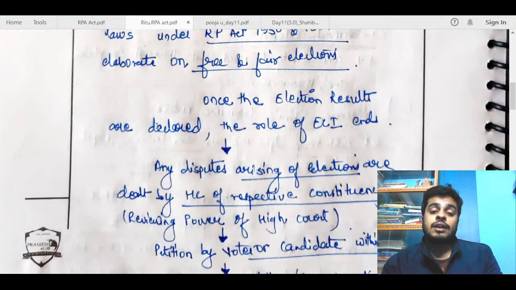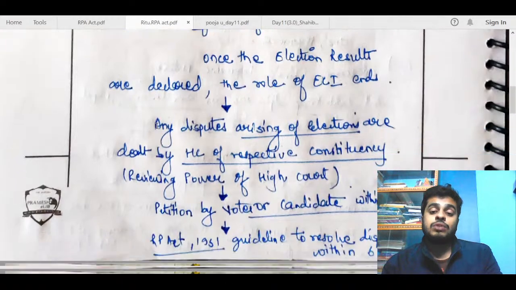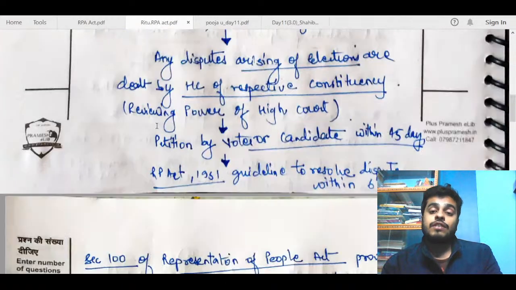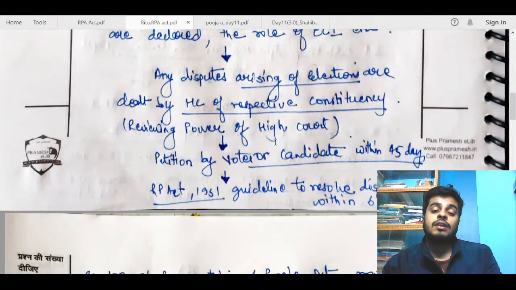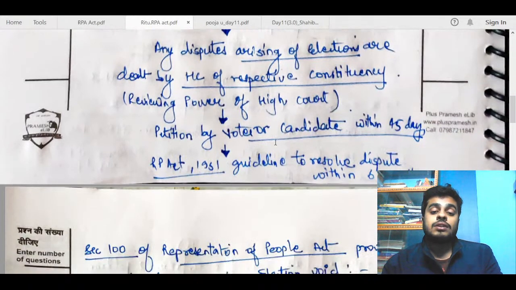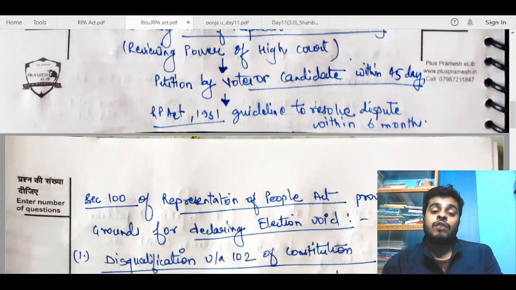Once the election results are declared, the role of ECI ends. Any disputes arising out of elections are dealt with by the HC of the respective constituency. Fine. Reviewing power of High Court, petition by voter or candidate within 45 days. So here go for subheadings. Try to mention all the three parts with different subheadings. That will increase the visibility of your answer. So this is good, like you have mentioned 45 days.